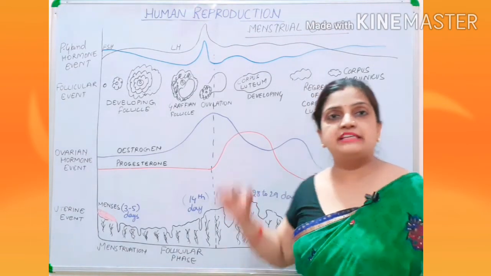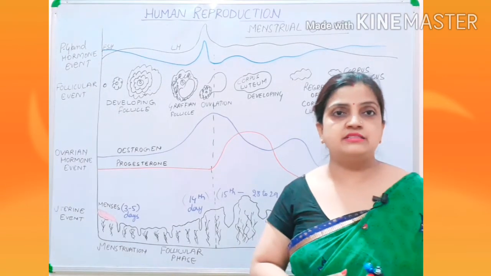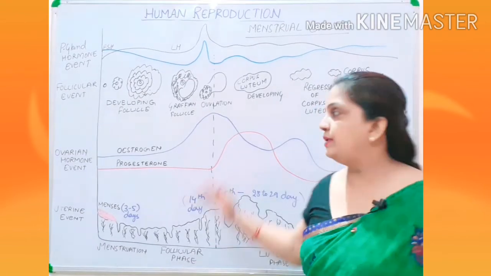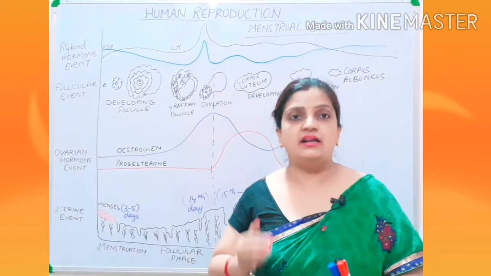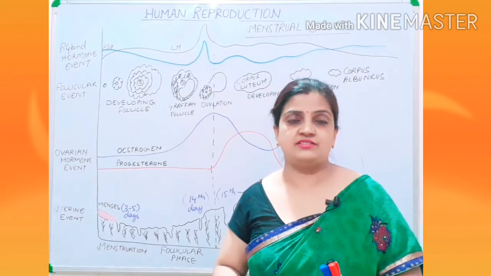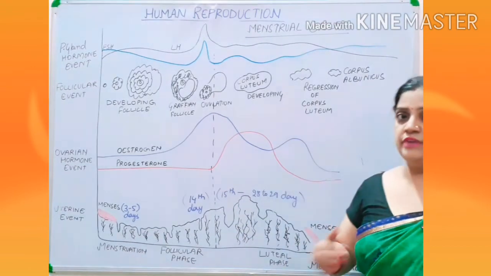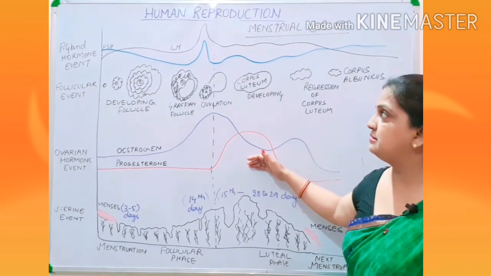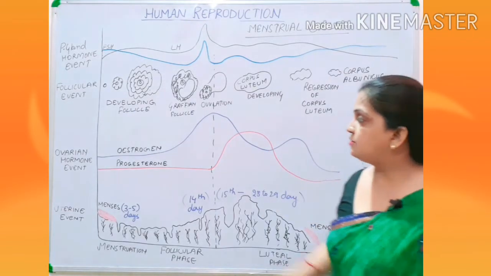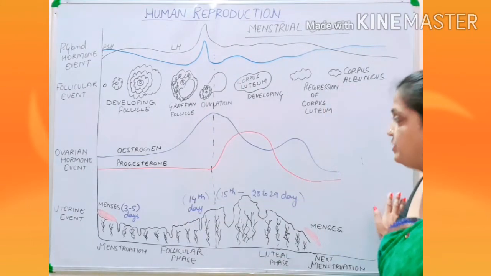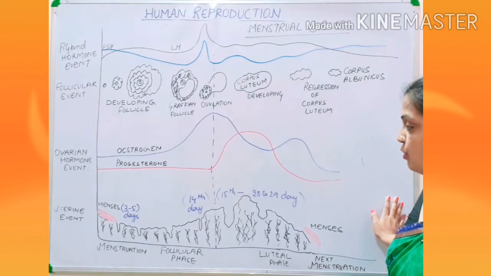Children, before explaining this, I want you all to open your NCERT book beside you with the page opened with this graph, so that you can understand the phases, the changes and the explanation very nicely. So hope you have opened your book, and now let us start with the explanation of this topic. Now children, there are various aspects which I have shown on the board. Now I start with the bottom level.